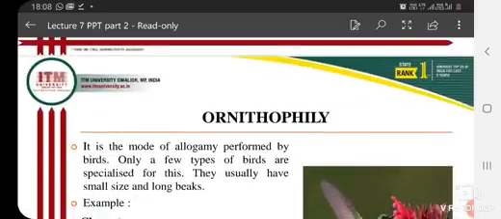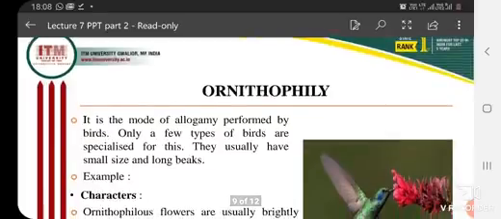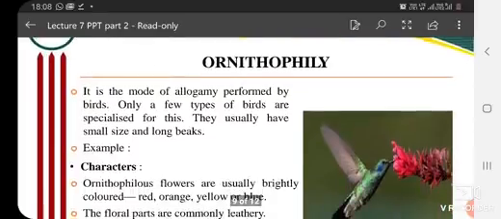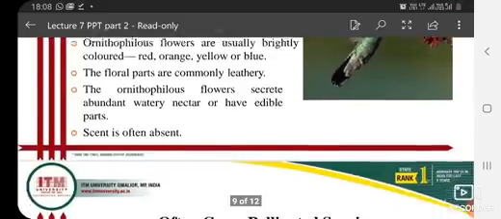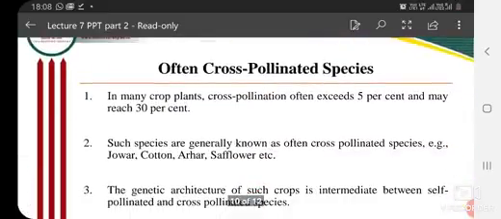And like this I have told you about the agents of the cross-pollinated crop. Some examples I have told. This is not the main slide, but you should know. That's why I have given some examples of every agent. Okay, you have learnt about the earlier. I have told you now the cross-pollinated is over and the self-pollination is also over.